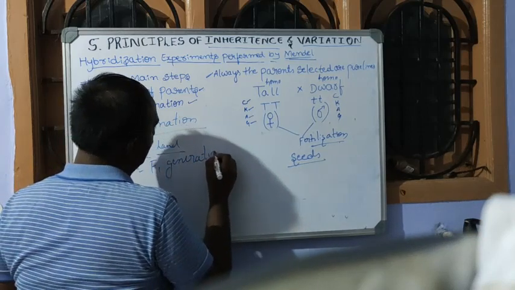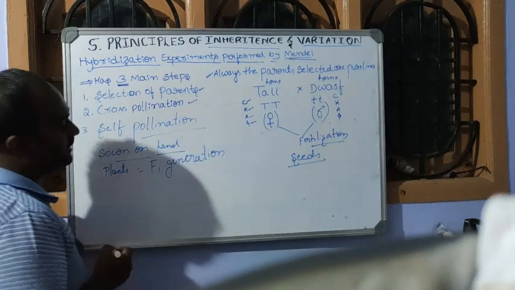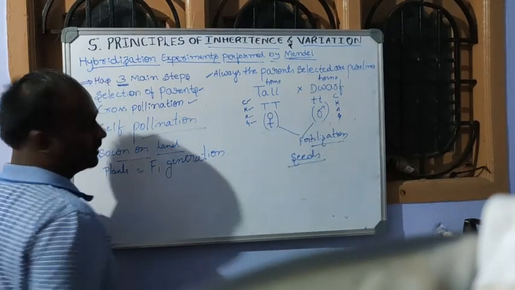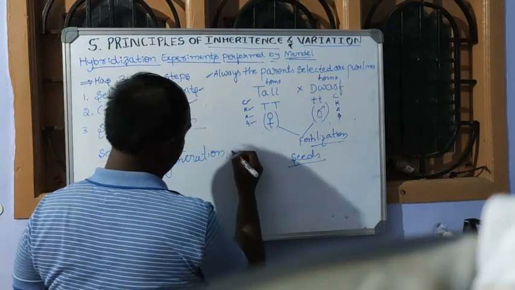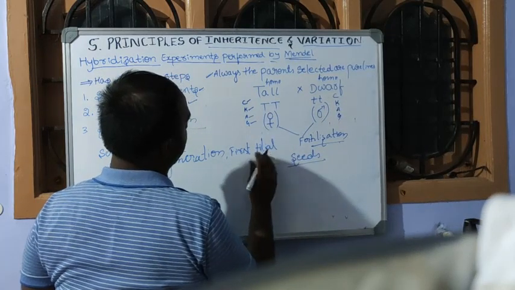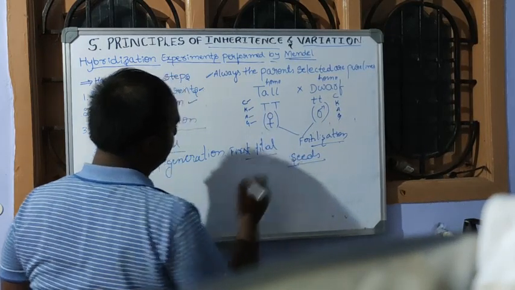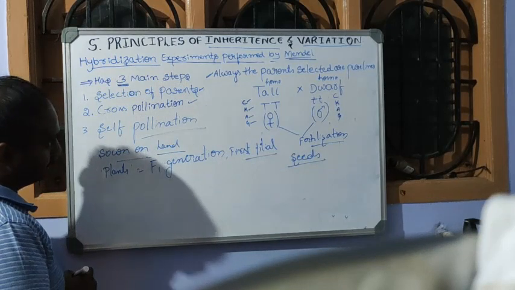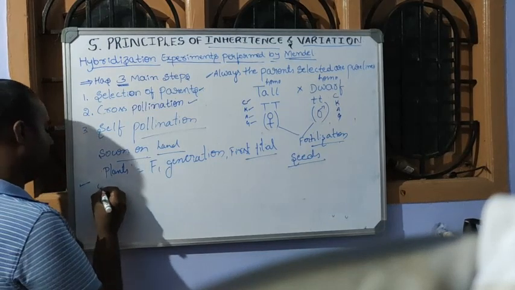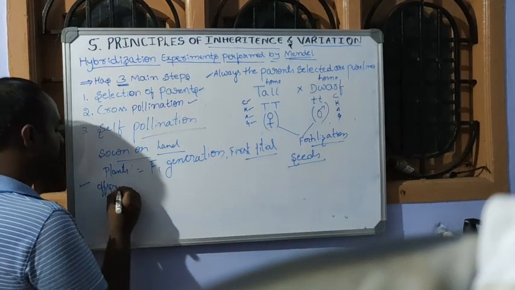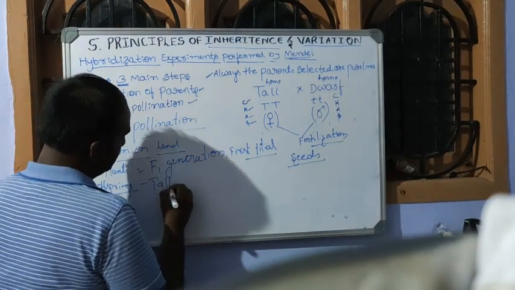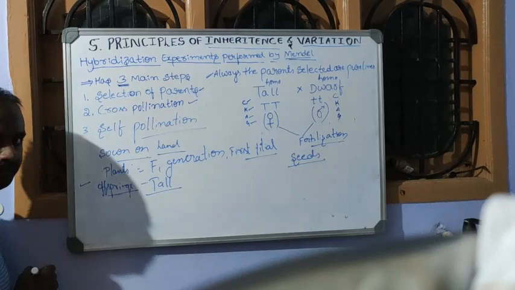So Mendel called the plants that come from the seeds of these 2 characters the F1 generation, that is first filial generation. First filial generation. And Mendel observed that in the first filial generation all the offsprings, all the young pea plants, are tall in nature.